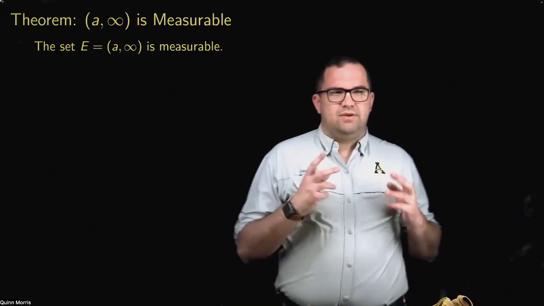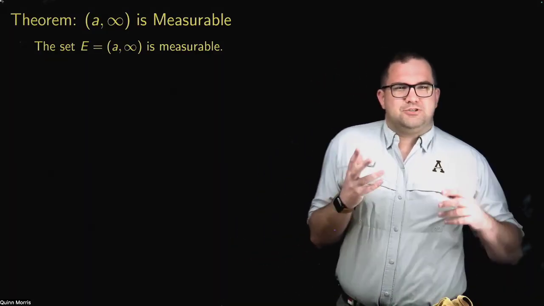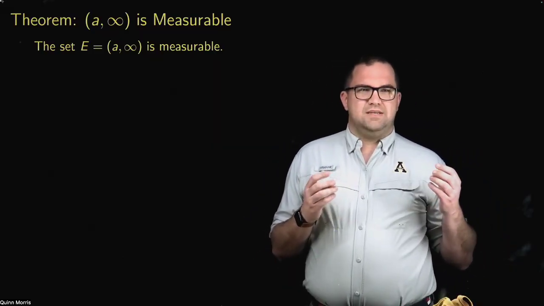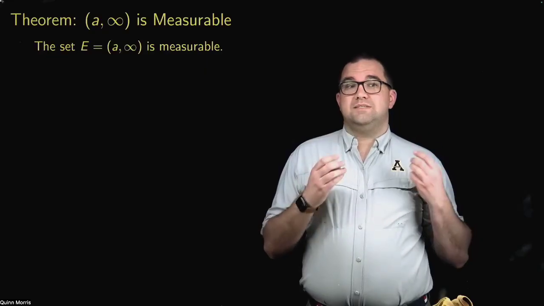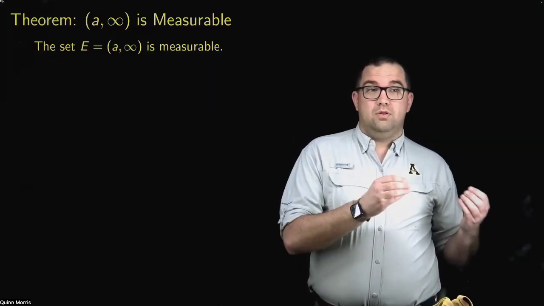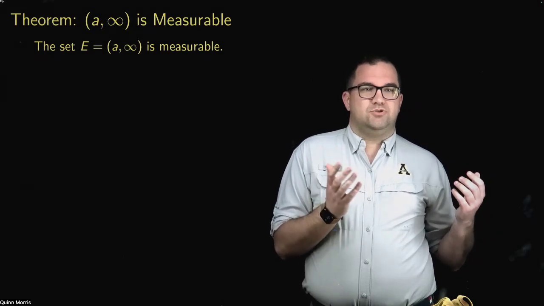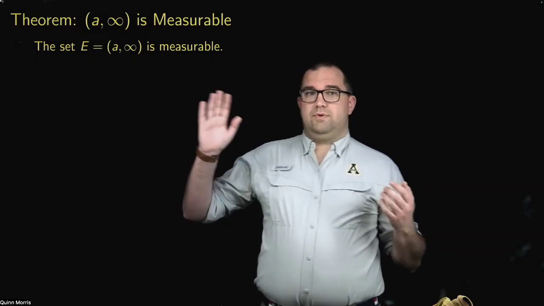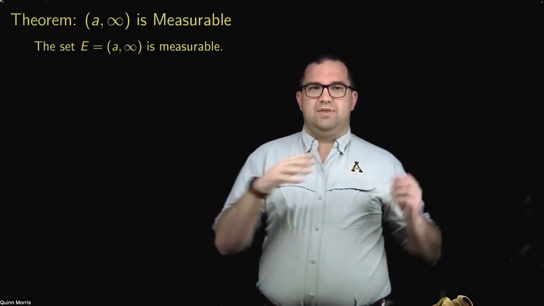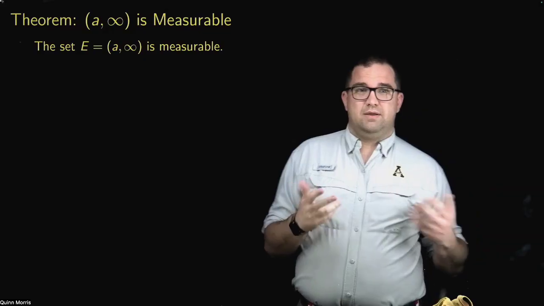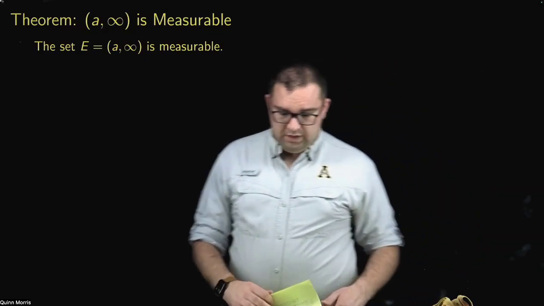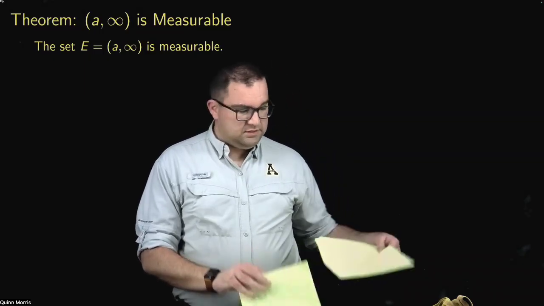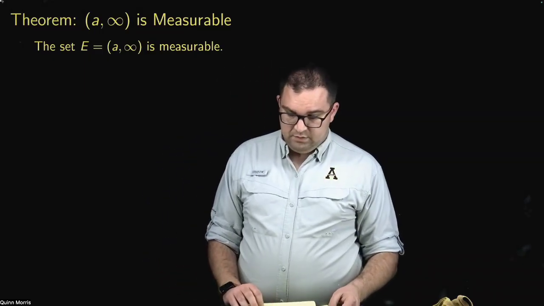The first time I ever saw this, it made me feel a little uncomfortable because I thought, oh, I've got to deal with something whose measure is infinite. But whether or not something is Lebesgue measurable has nothing to do with what its Lebesgue measure or Lebesgue outer measure is, right? So we shouldn't really be worried about that too much. It really comes down to just proving some things about set theory. So let's look at that example.